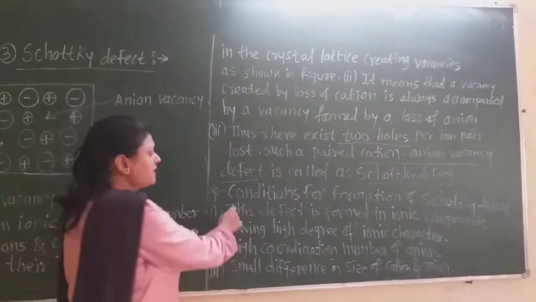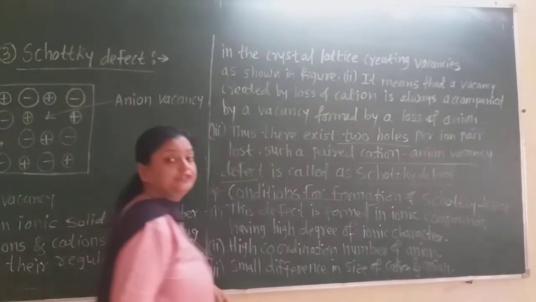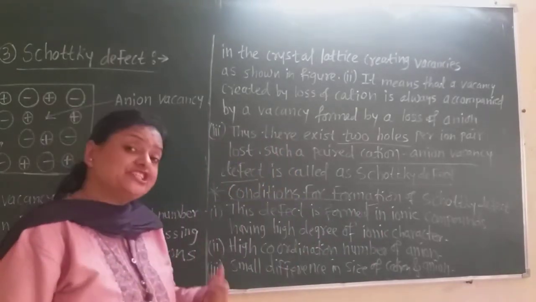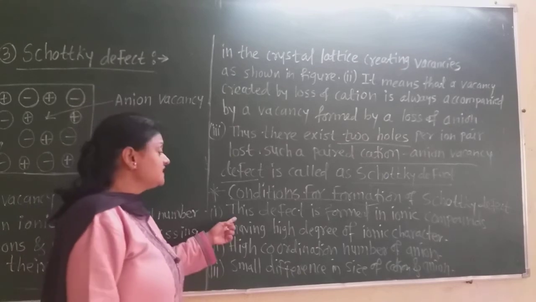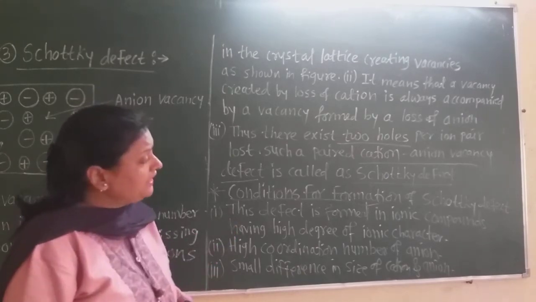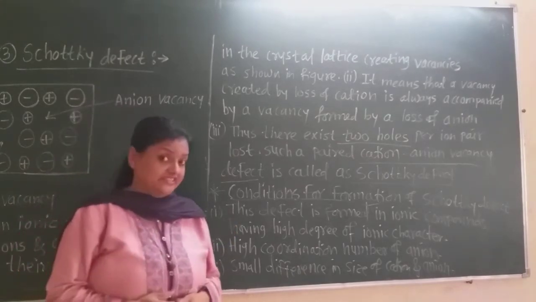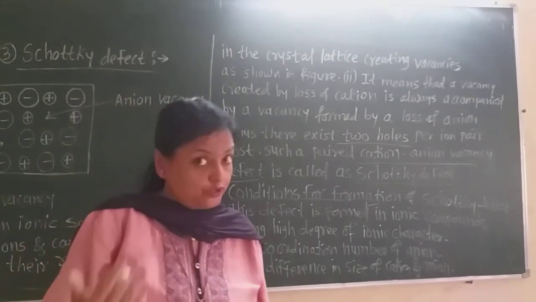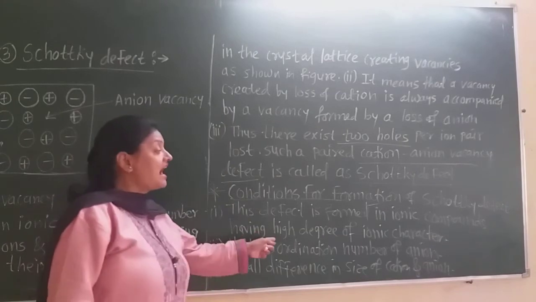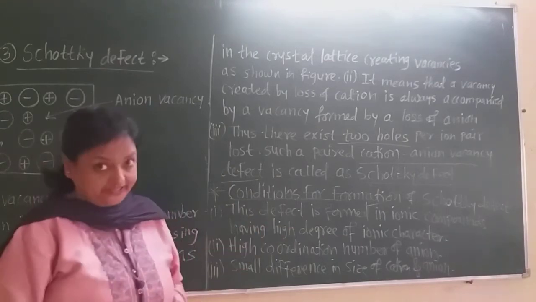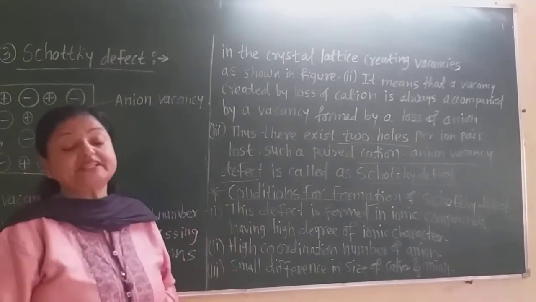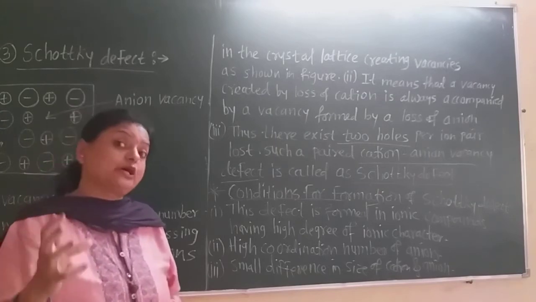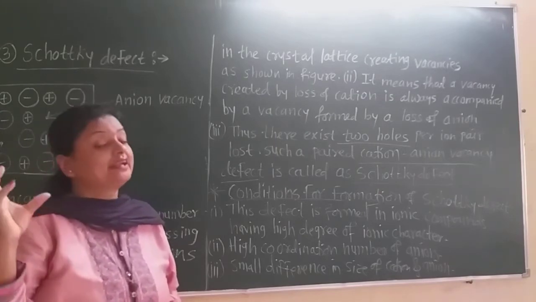Now there are some conditions for the formation of this Schottky defect. Which are those conditions? First one is this defect is formed in ionic compounds always. Remember that. The Schottky defect is always formed in an ionic compound having a high degree of ionic character. This is the first condition. That means the ionic compound must have a high degree of ionic character.